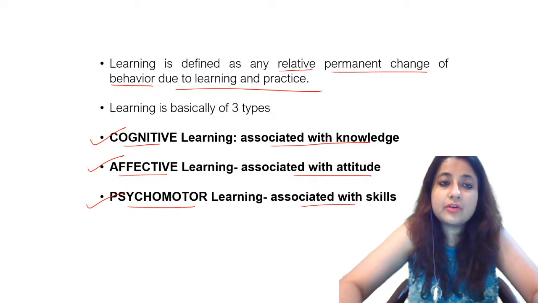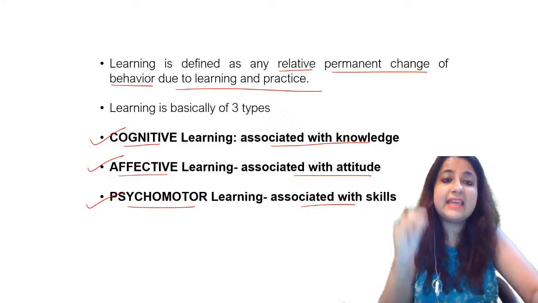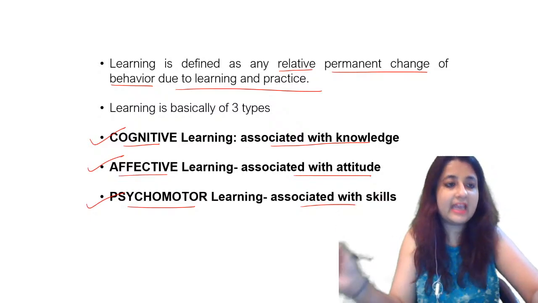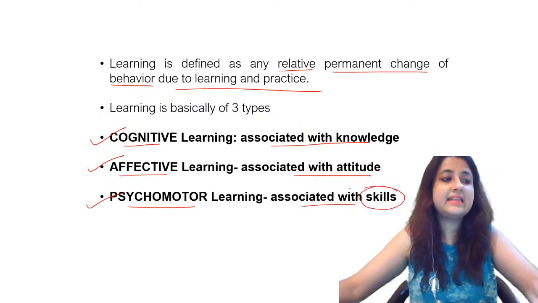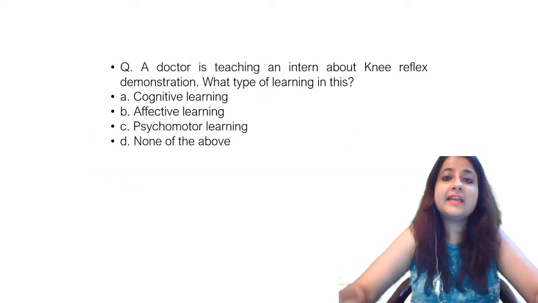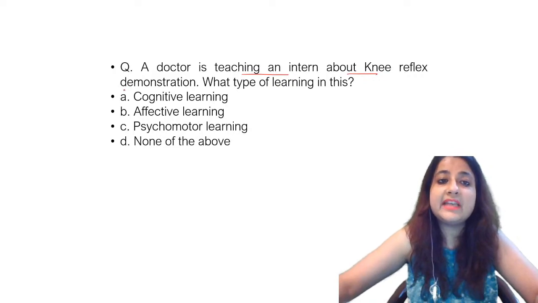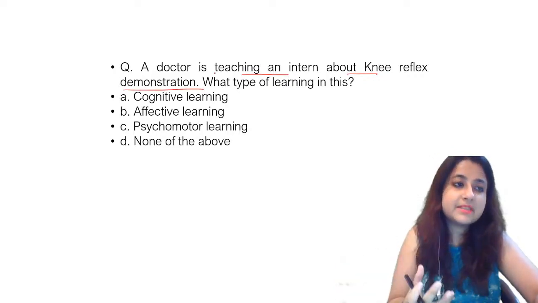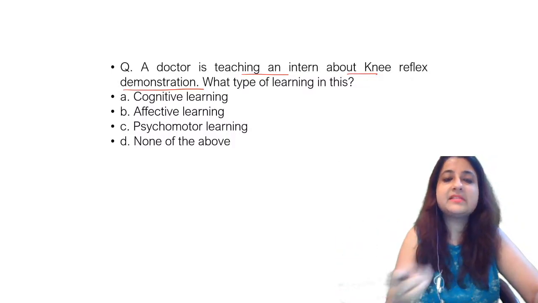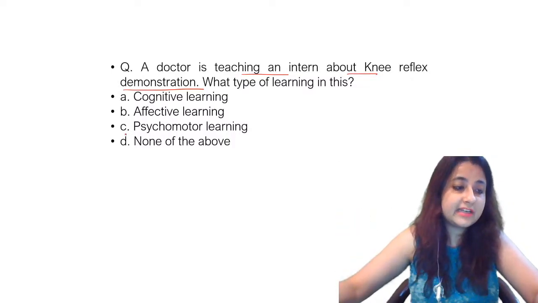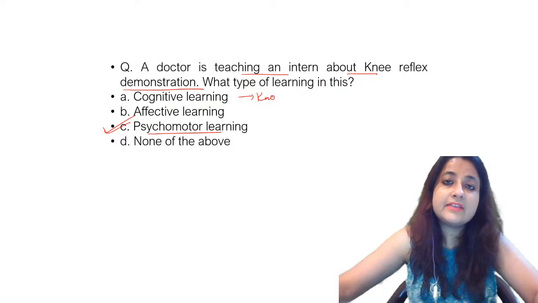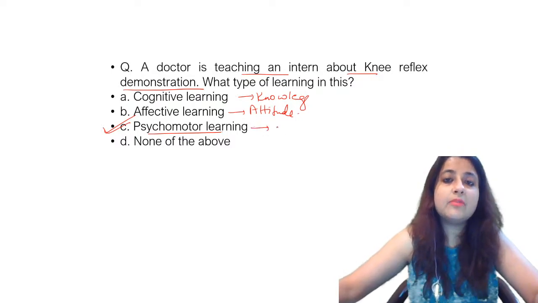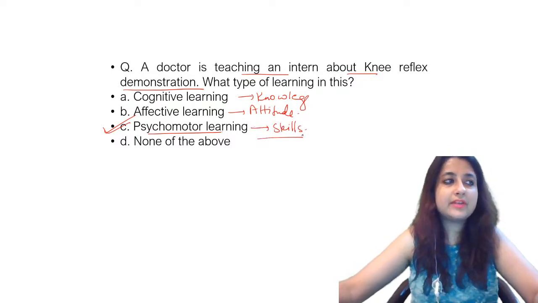So if you see the question over here, you can remember it by CAP. Cognitive, knowledge; A for affective, attitude; psychomotor, motor responses, therefore it is skills. Is it clear, everyone? Did you understand this question? और ये देखो, doctor is teaching an intern about knee reflex. So what is he teaching? About some skill. The doctor is trying to develop in the person some form of skill. तो ये क्या हो जाएगा? What had you all answered? Very good. This will become psychomotor learning. Clear? Cognitive is knowledge. Affective क्या है, everyone? Affective is attitude. Okay, and psychomotor is skills. Clear? Can I go to the next question for the day, guys?